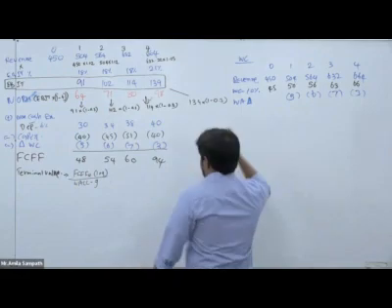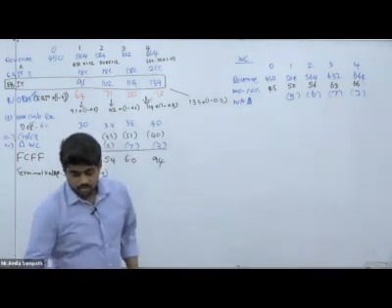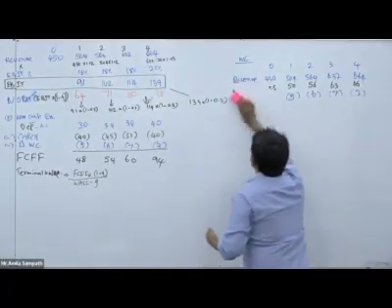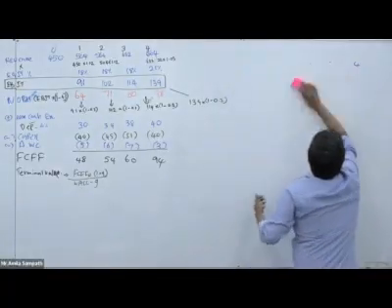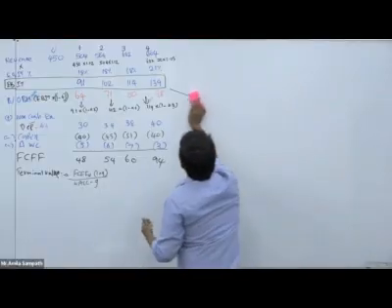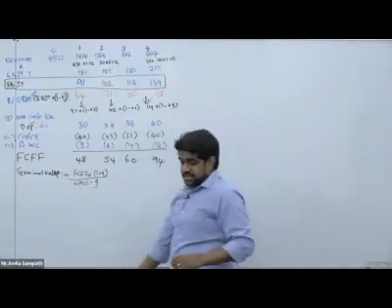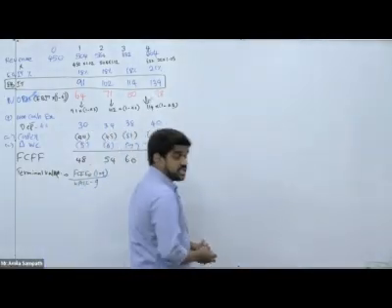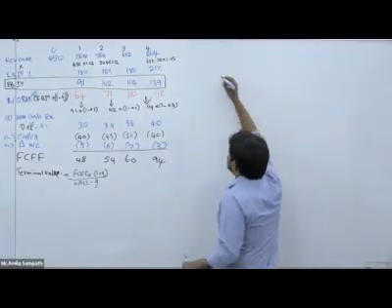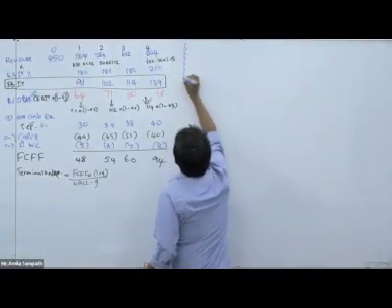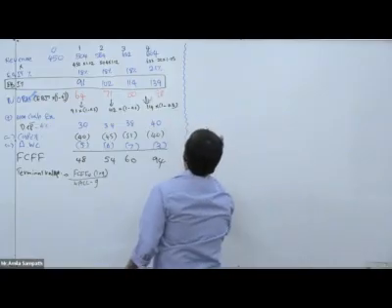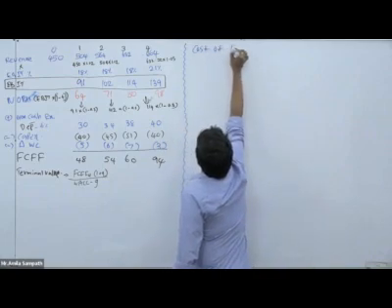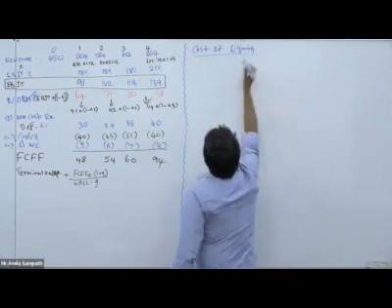Okay. We have to do the calculation for WACC. First we need to calculate the cost of equity.